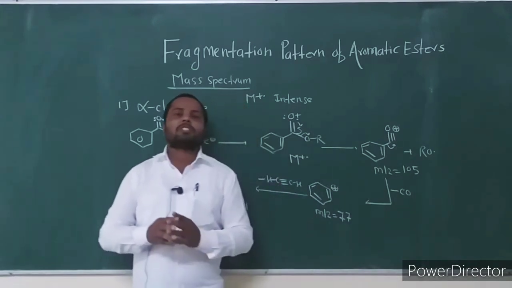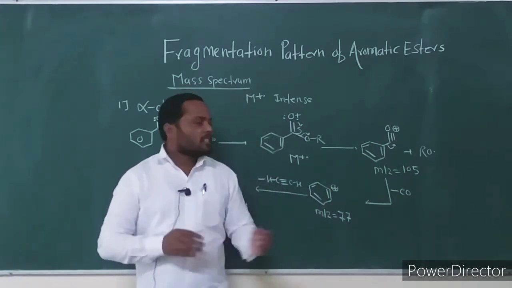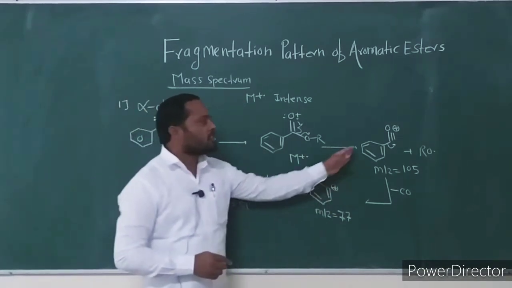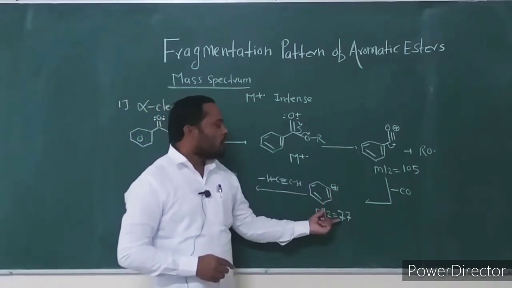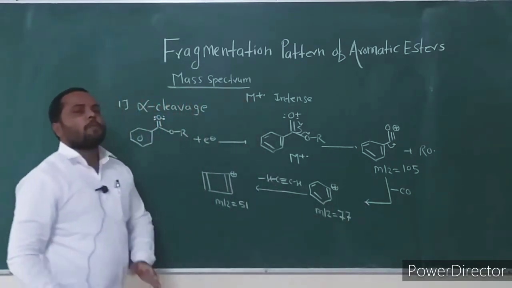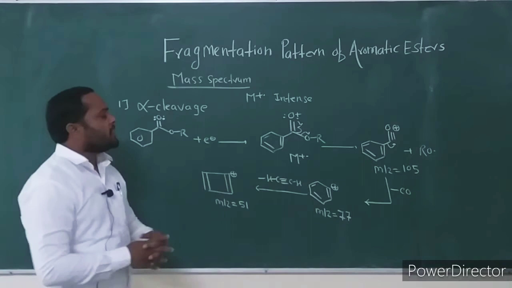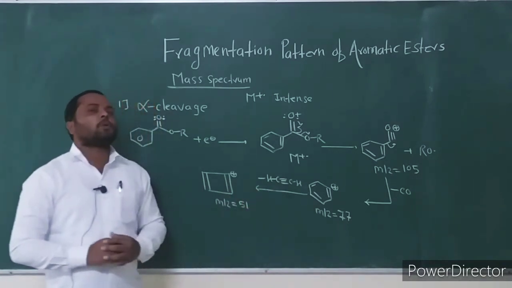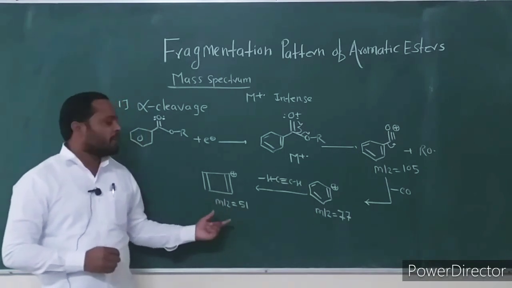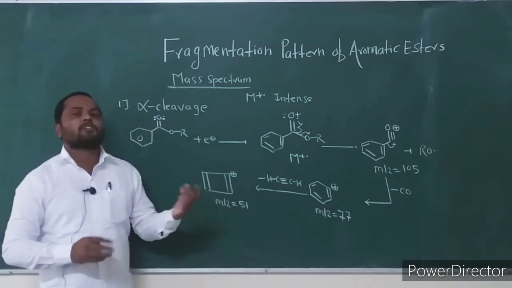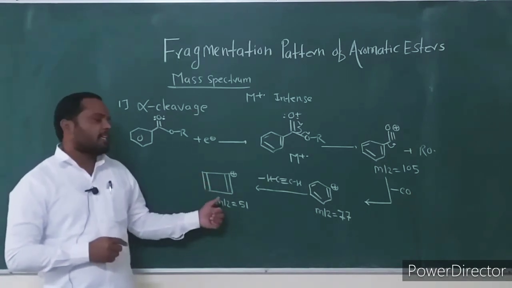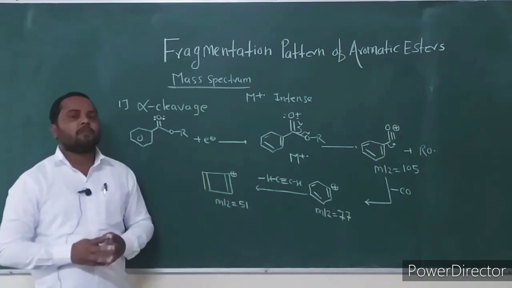Further, in secondary fragmentation, it undergoes loss of carbon monoxide. The phenyl cation fragment is formed at mass to charge ratio 77, and further it undergoes loss of a neutral acetylene molecule, and there is formation of the cyclobutadiene cation at mass to charge ratio 51.